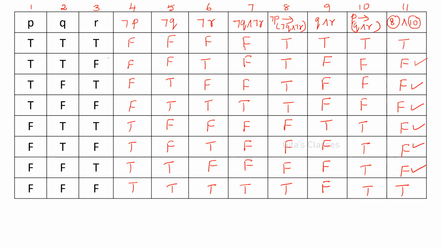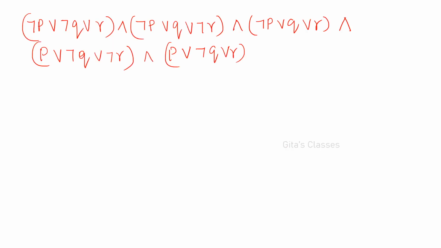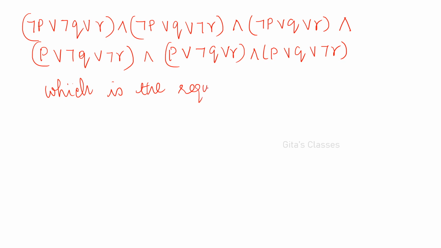Next is FFT. FFT means P or Q or not R. So this is the required PCNF.